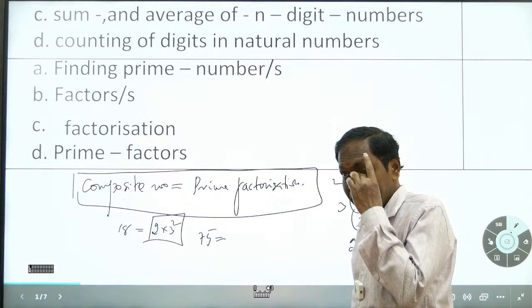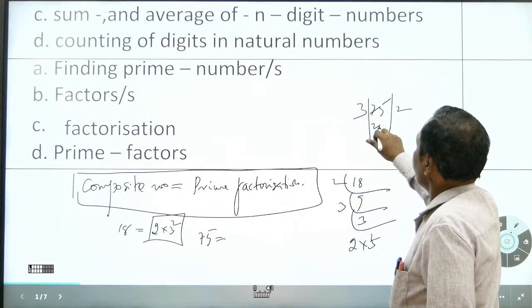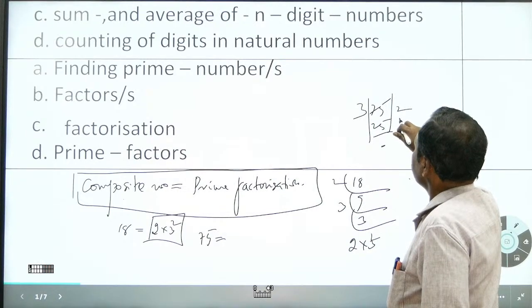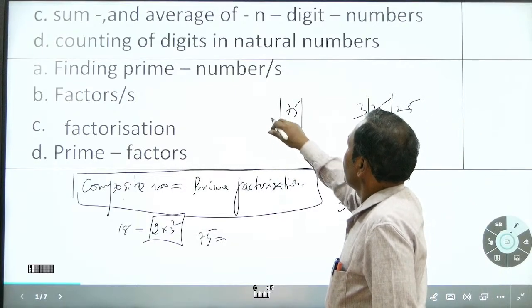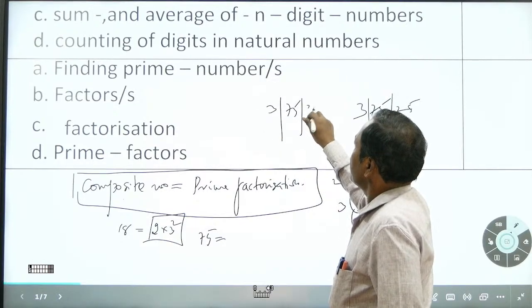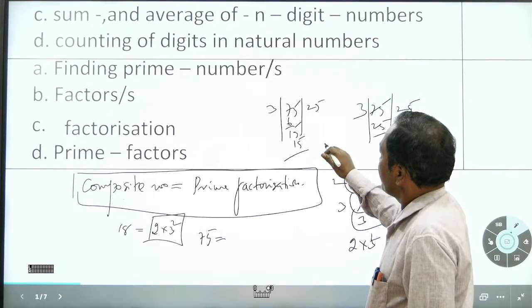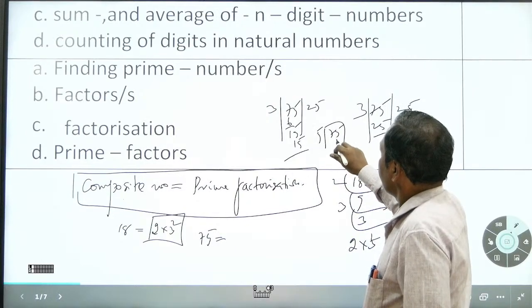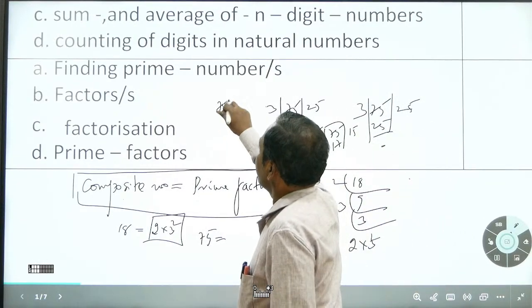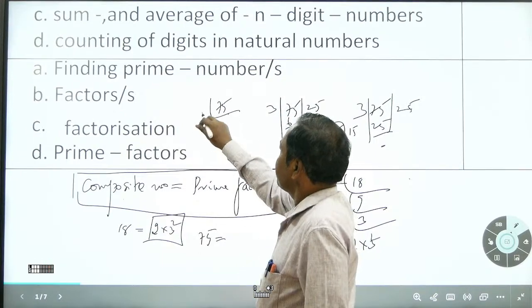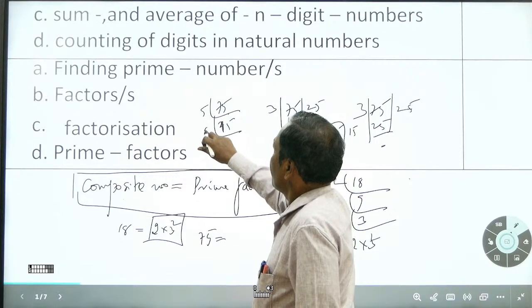You can do the LCM. 75, 25... 5, 15, 5, 3.